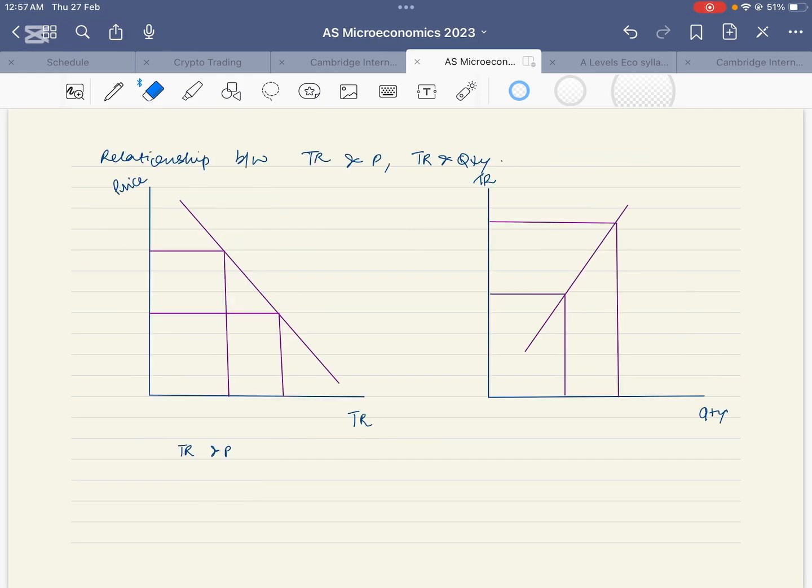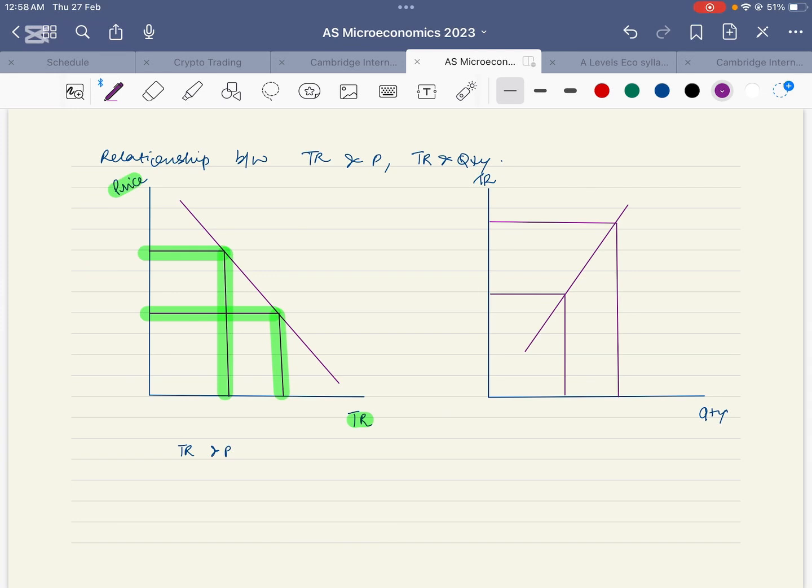Let's observe the relationship between total revenue and price and total revenue and quantity. We can see that the relationship between total revenue and price is inverse in case of goods that have elastic demand. As the price increases, the revenue decreases. At a lower price, the revenue is more, and at a higher price, the revenue is less. Therefore, total revenue has an inverse relationship with the price in case of goods that have elastic demand.